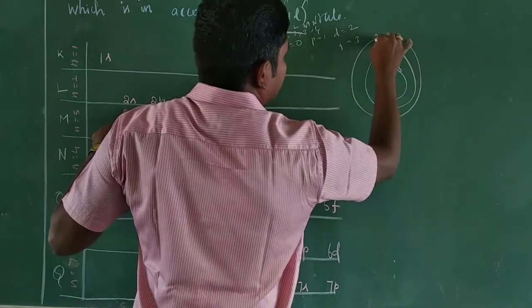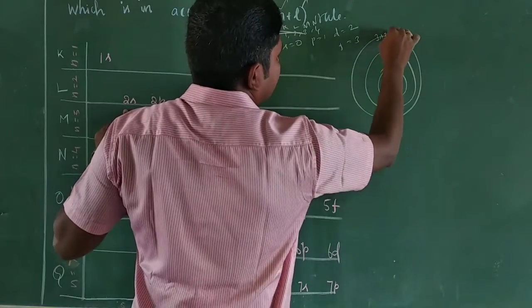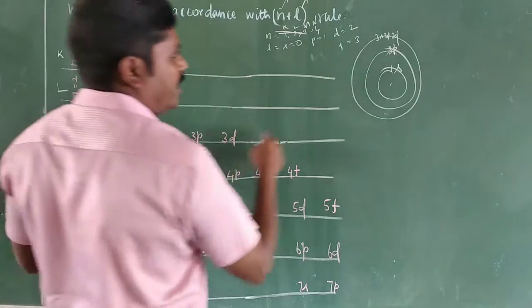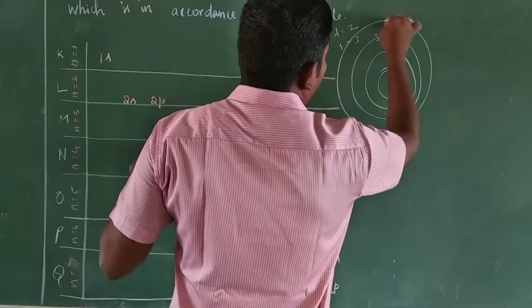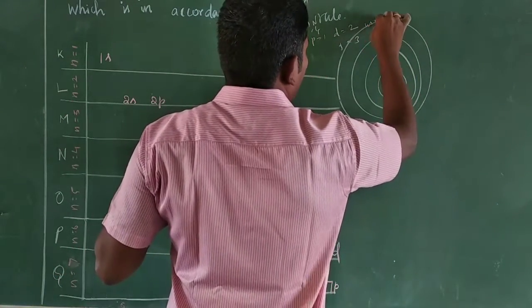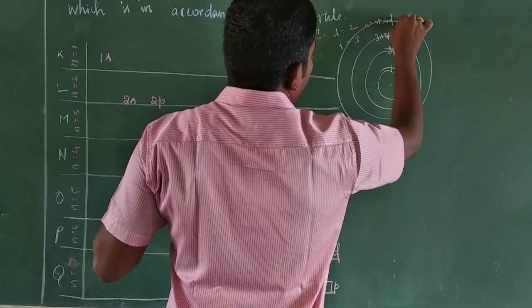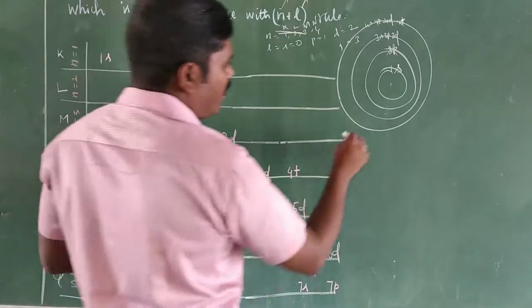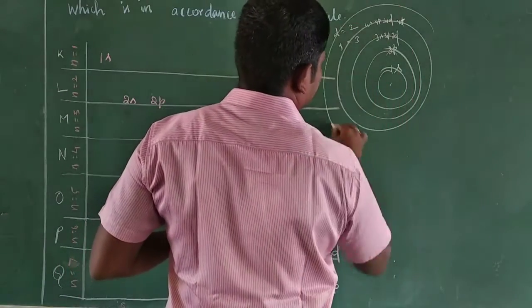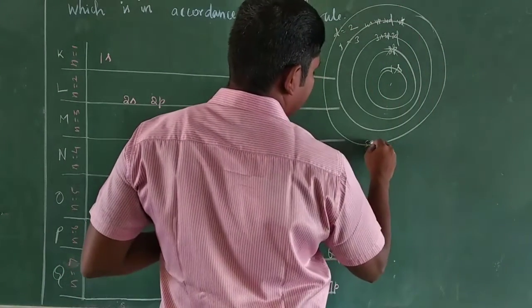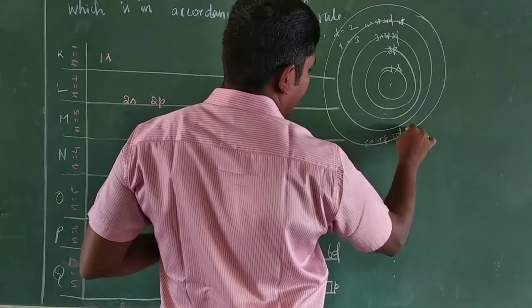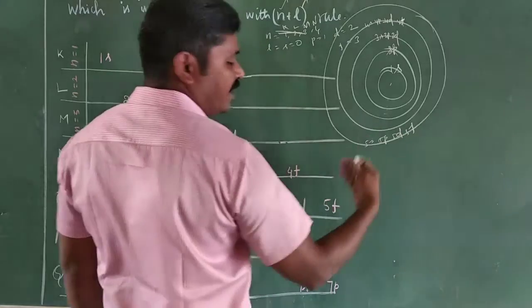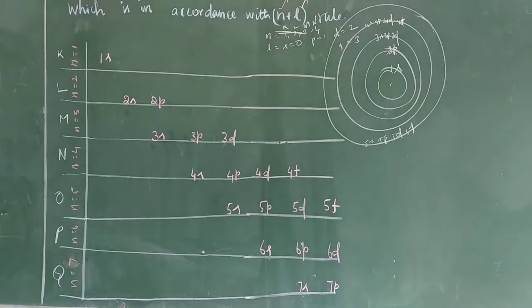Next, the third orbit has 3s, 3p, and 3d. In the fourth orbit, 4s, 4p, 4d, and 4f orbitals. In the fifth orbit, 5s, 5p, 5d, and 5f, and similarly for the 6th, 7th and 8th orbits.